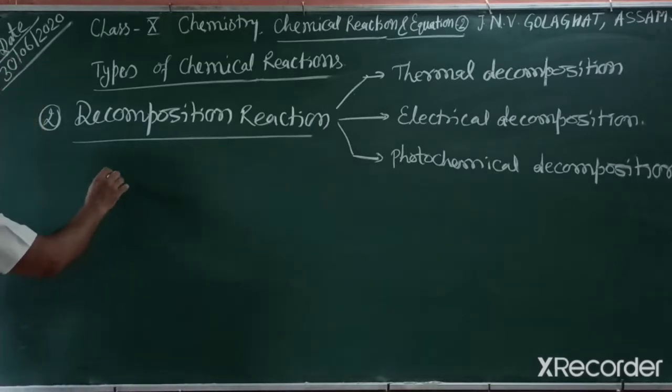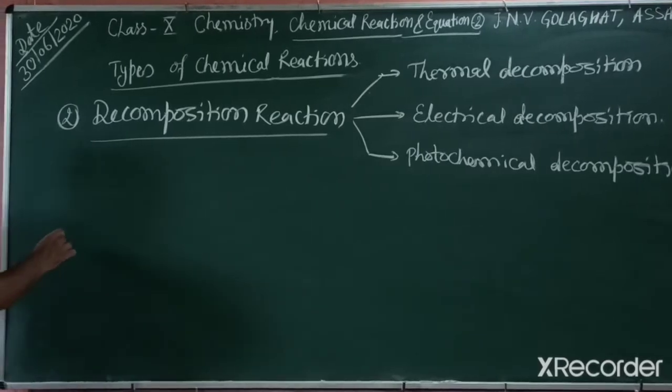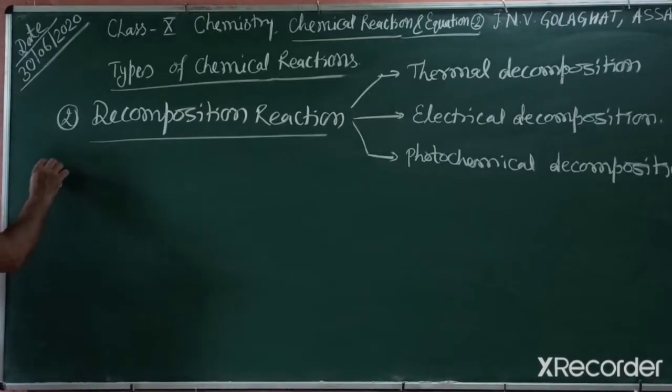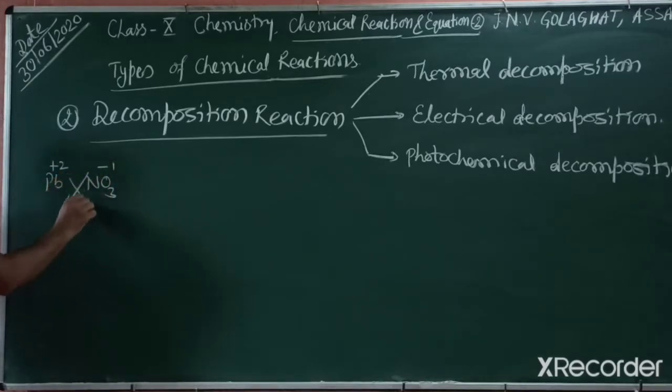At first we heat the lead nitrate. So students, how can we write the formula of lead nitrate? You know, lead charge is +2 and nitrate NO3 is -1. So we write the formula, as you already studied in 9th class, Pb(NO3)2. So this one is lead nitrate.